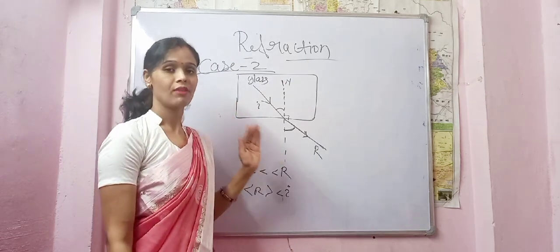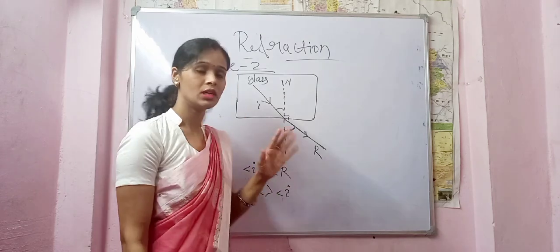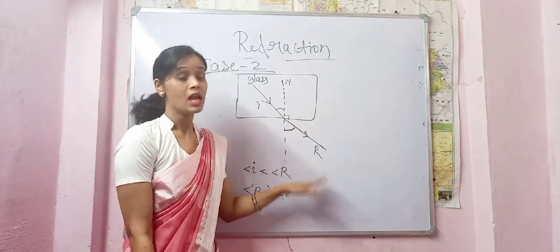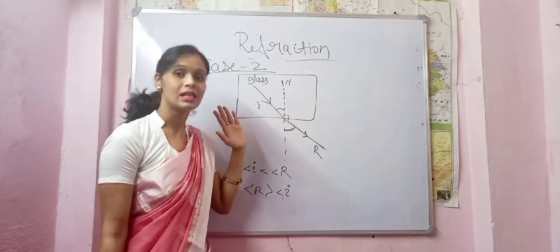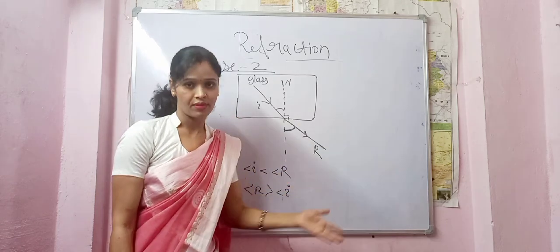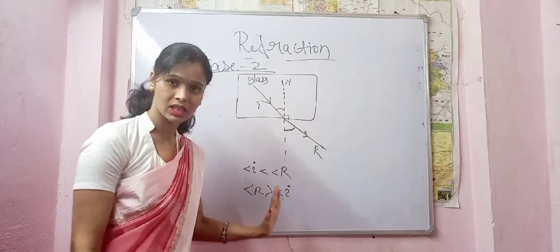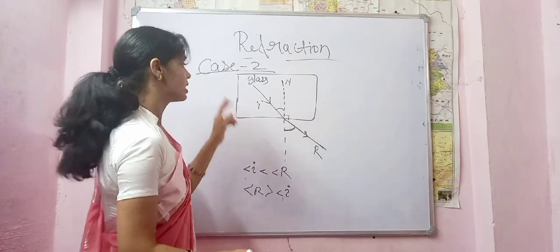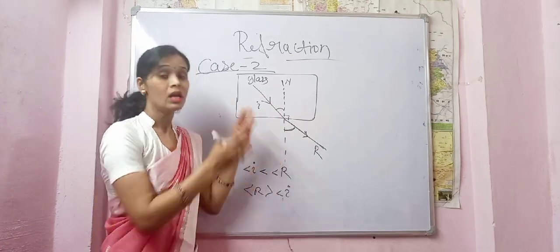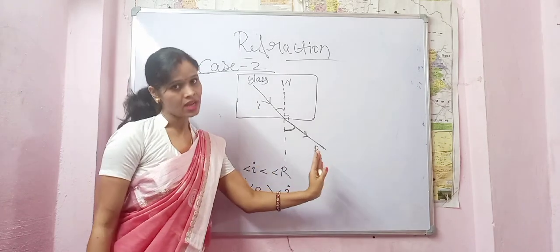What is case 2? Case 2 is when light is traveling from denser medium to a rarer medium, the angle of incidence is less than the angle of refraction, or the angle of refraction is greater than the angle of incidence. Why? Because light is traveling from denser medium to rarer medium.